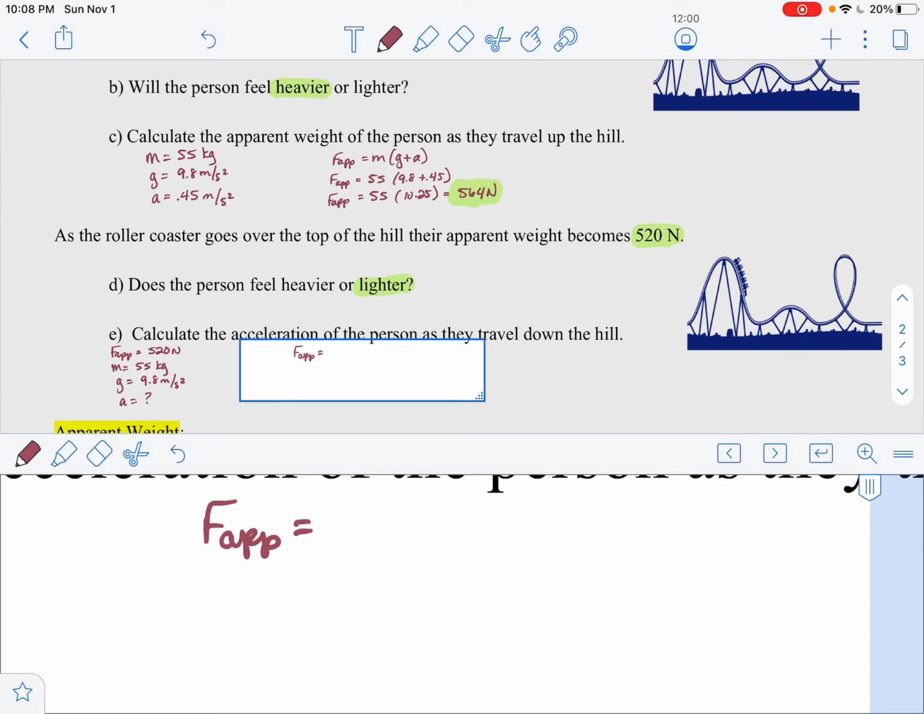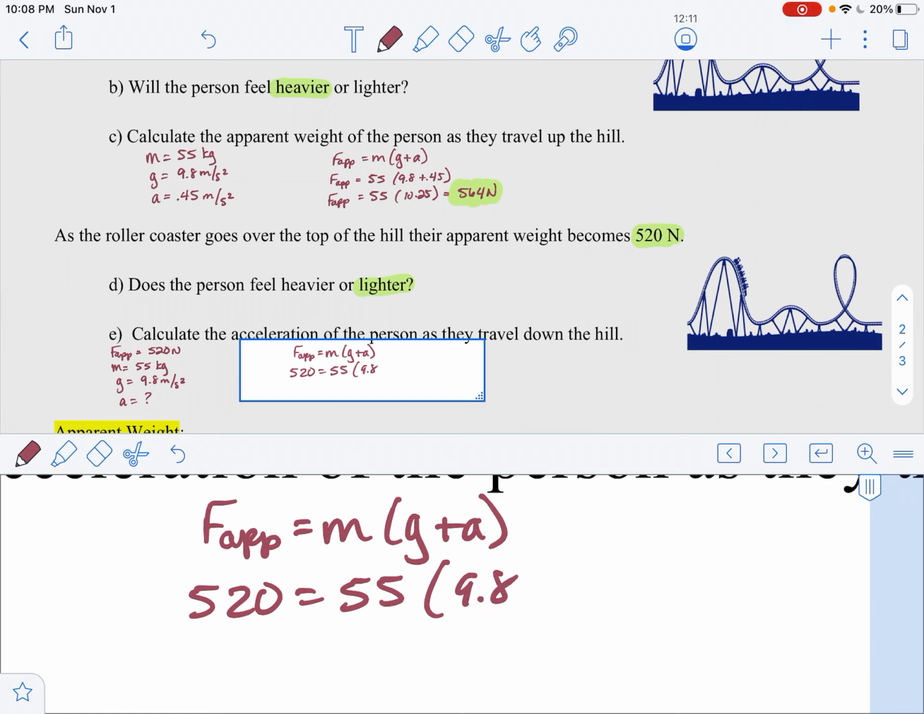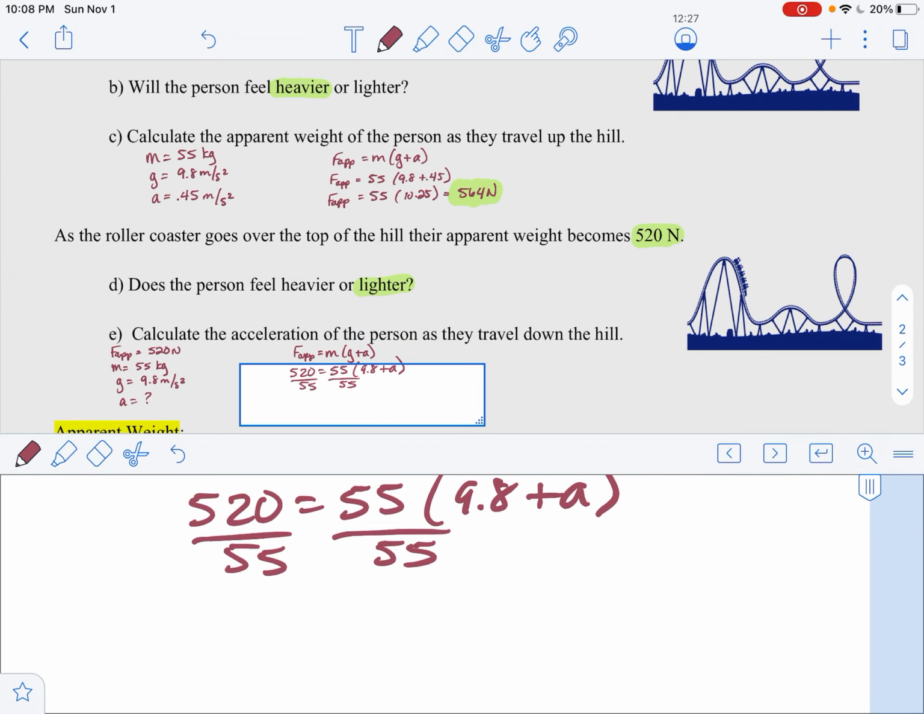Apparent weight is equal to mass times acceleration due to gravity plus the acceleration of the roller coaster. So I'm going to fill in my 520. Mass is still 55. I have 9.8 for my acceleration due to gravity, and this A is what I don't know. Okay, so there are a couple of different ways you could solve this. You could distribute the 55 if you want to. I am going to divide both sides by 55 because I think it's going to save me a step later on. It doesn't really matter, though. If you would rather distribute, then go right for it.